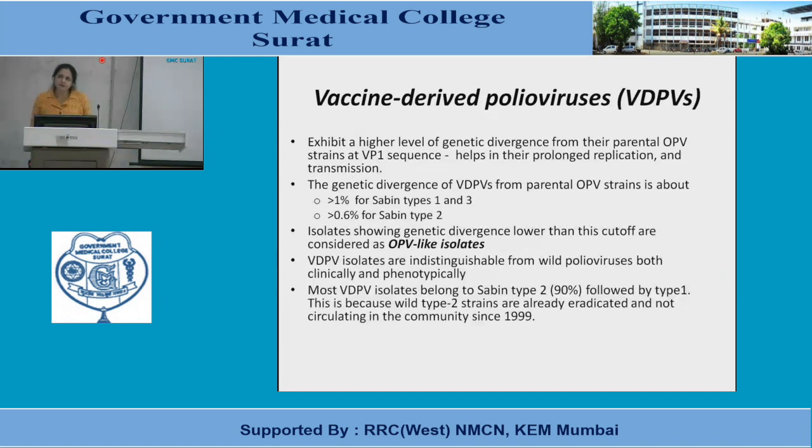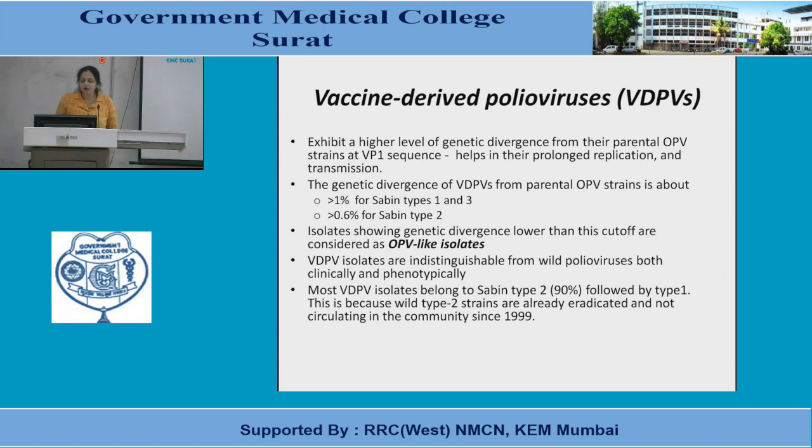Now another one is vaccine-derived poliovirus, that is VDPV. This exhibits a higher level of genetic divergence from the parental OPV strains at the VP1 sequence. This helps in their prolonged replication and transmission. The genetic divergence of vaccine-derived poliovirus from the parental OPV strain is more than 1% for type 1 and 3, and more than 0.6% for Sabin type 2. Isolates showing genetic divergence lower than this cutoff are considered OPV-like isolates.